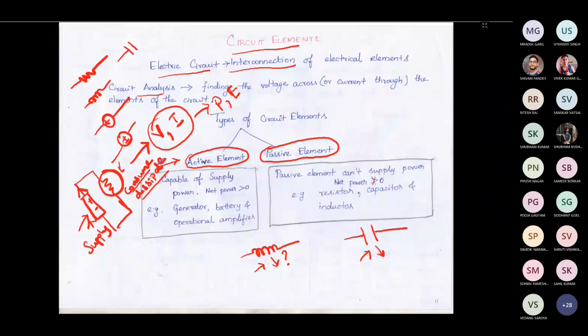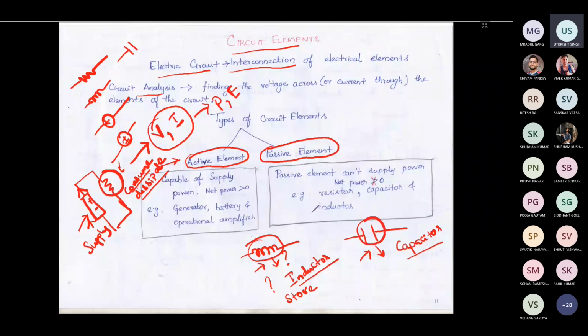Okay, but when you consider an inductor and a capacitor, you know very well that the inductor and capacitor are capable of storing charges. This one stores in terms of magnetic field, and this one stores in terms of electric field. So basically it is going to store energy, that you know very well, right? Then do you call this an active element or a passive element? Here you should call this basic inductor and this basic capacitor passive elements only.